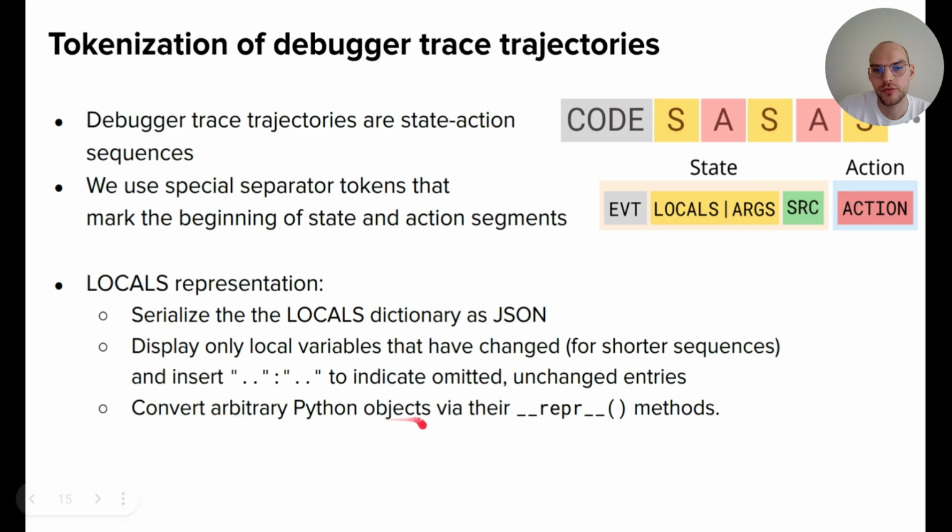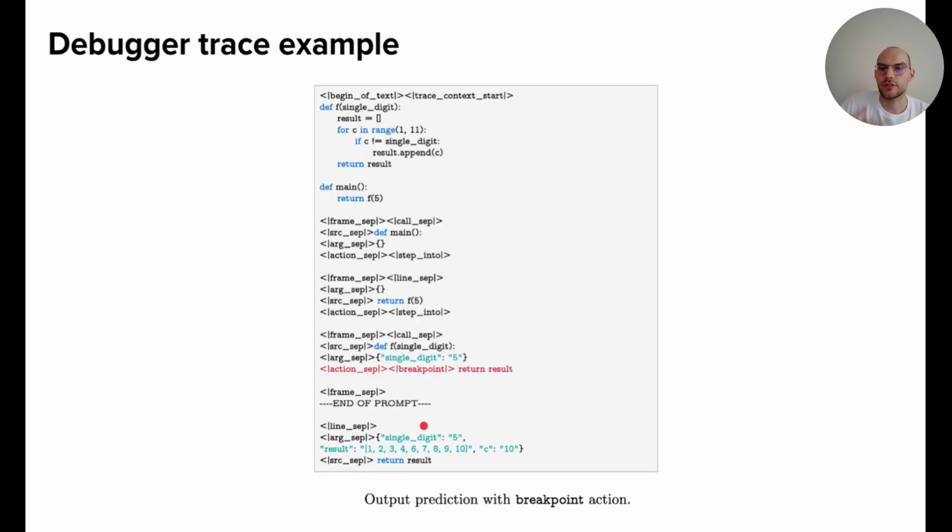And then we also convert arbitrary Python objects, for example data frames, tensors, NumPy arrays, which are a bit challenging for now, with their standard wrapper methods. I think there could be much better methods, or future work should develop better serialization and better arbitrary Python object representations.